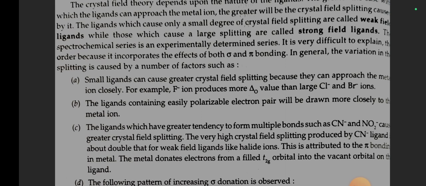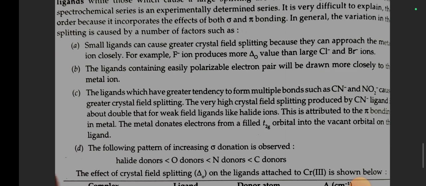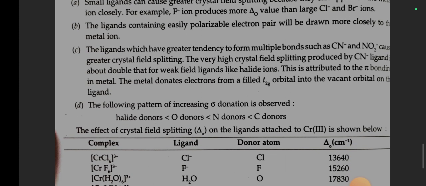B. The ligands containing easily polarizable electron pair will be drawn more closely to the metal ion. Number C. The ligands which have greater tendency to form multiple bonds, such as CN negative and NO2 negative, cause greater crystal field splitting. The very high crystal field splitting produced by CN negative ligands, about double that for weak ligands like halide ions, is attributed to the pi bonding in metal.